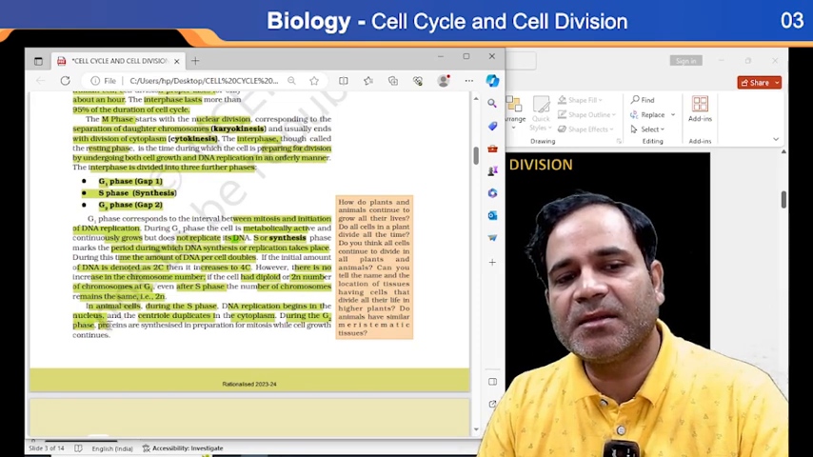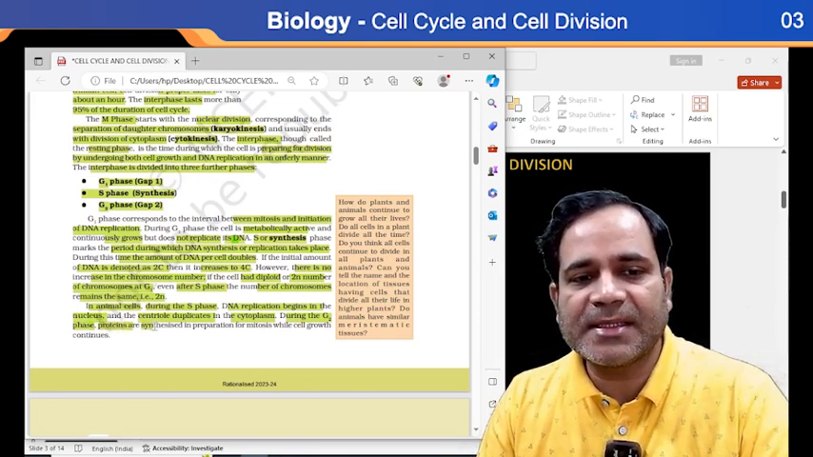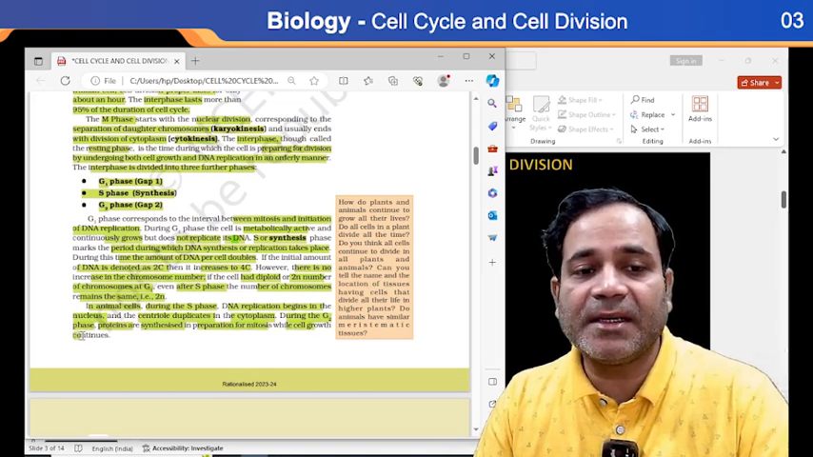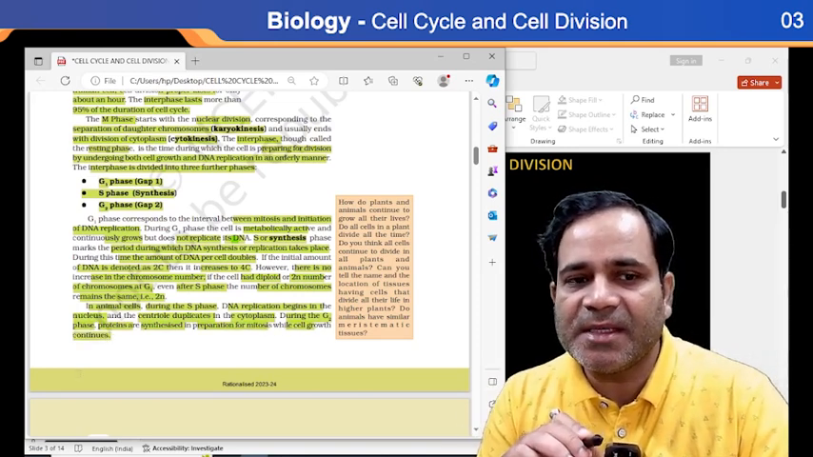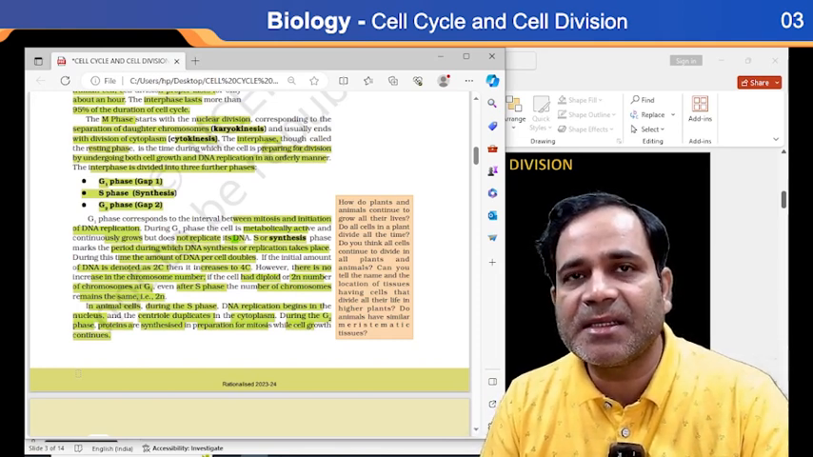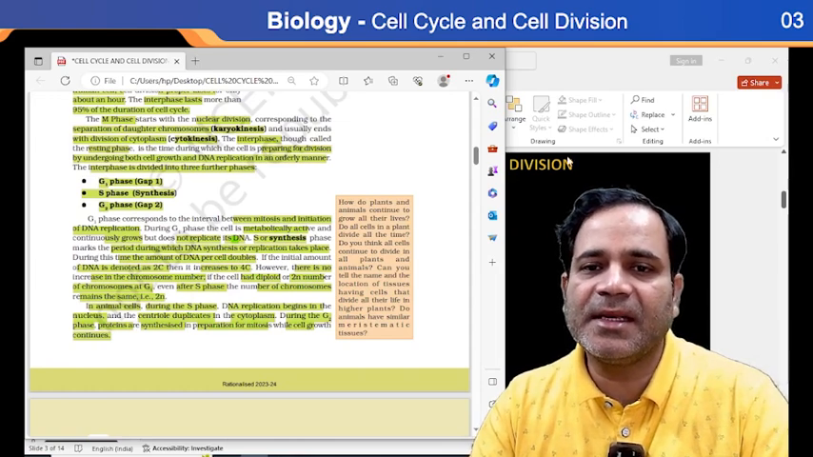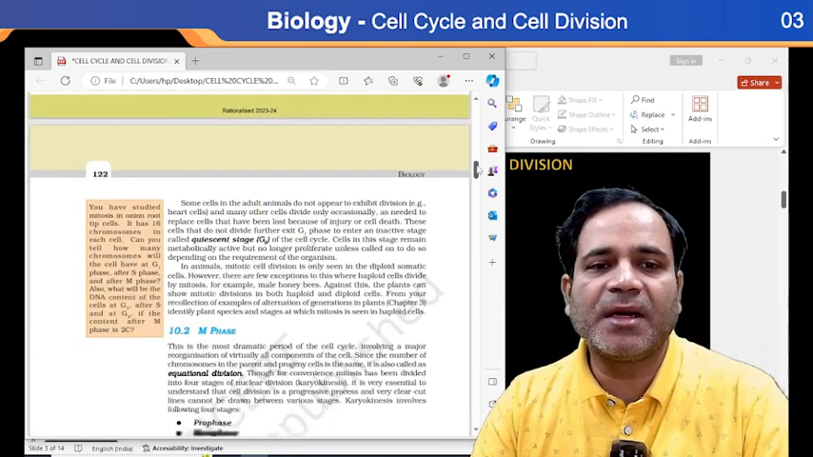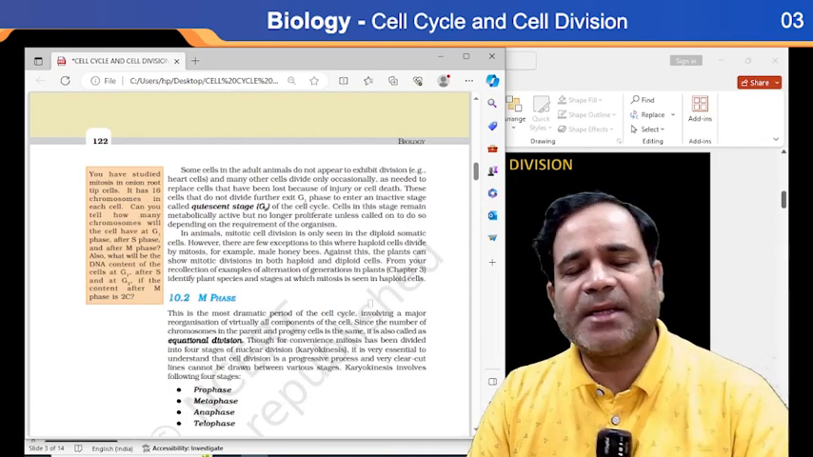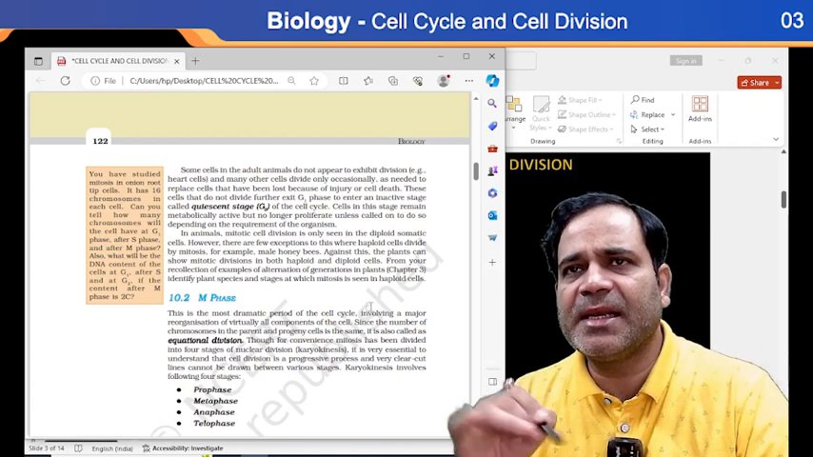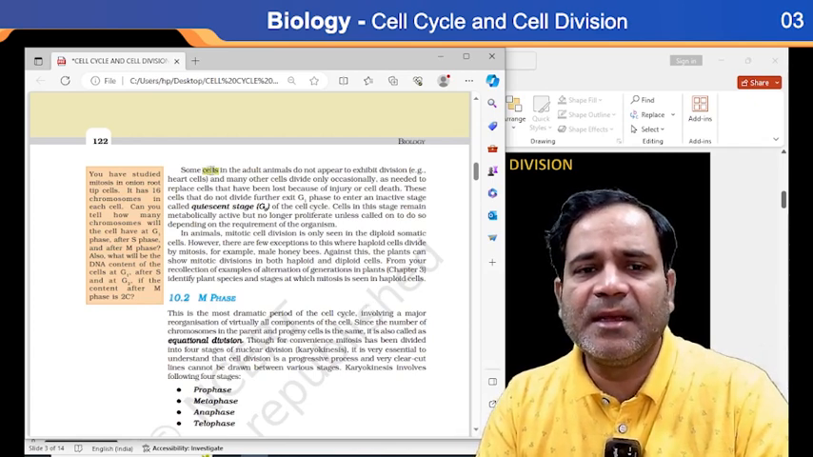So what occurred there? Proteins are synthesized in preparation for mitosis while cell growth continues. So here in the G2 phase, the synthesis of protein will take place for mitosis and the cell grows continuously. But after knowing all these things, there are some cells in adult animals that do not appear to exhibit division.